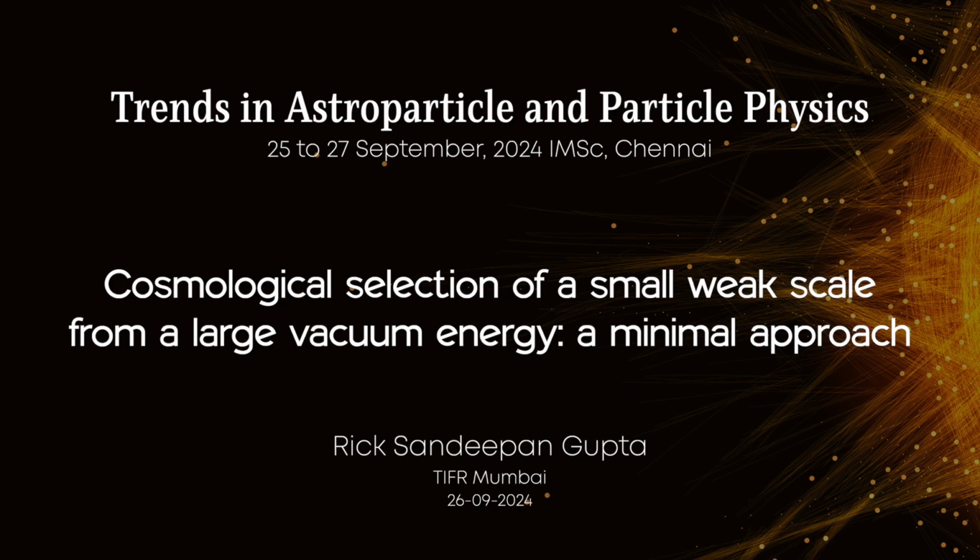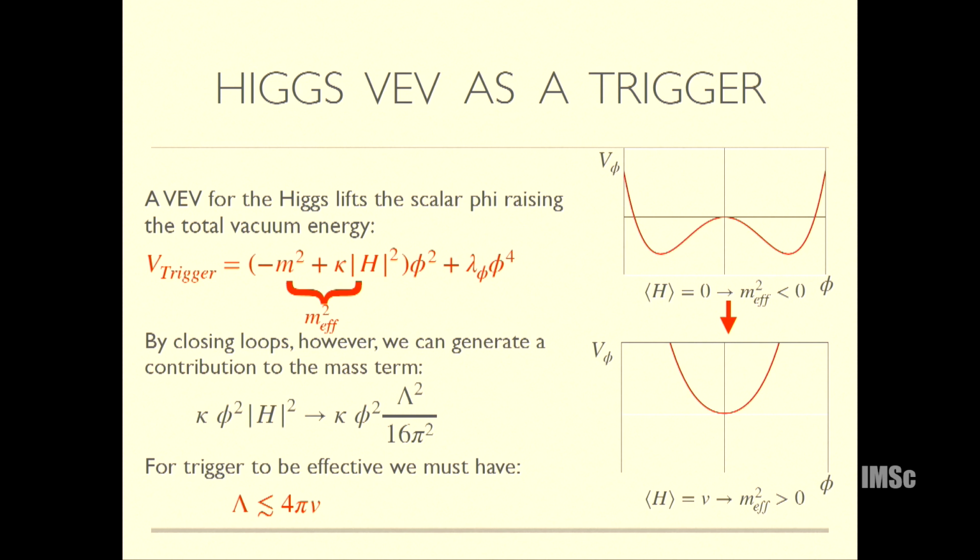The problem with this model, however, is that if you write this term, then you should also write a term, because we want a very high scale of new physics, you can just close the Higgs loop and you could have written this term already. This is quite a common problem in these kinds of models. Although I should say that this model is completely different from the other models, there are some universal features, unsurprisingly, because all of these models have some field phi and then they have to couple it to the Higgs. So if you couple it like this, whatever this h dagger h wave will do, this term will already do that, right?